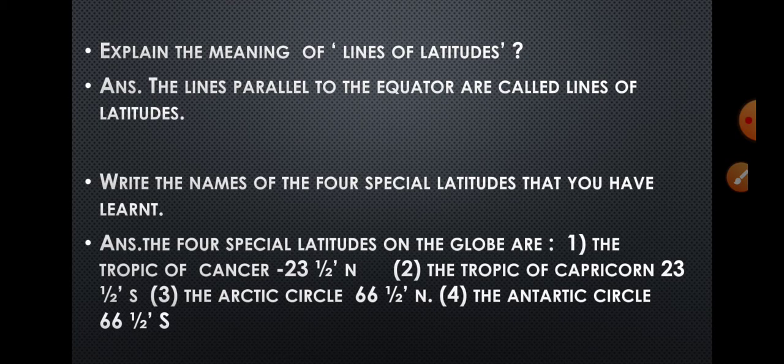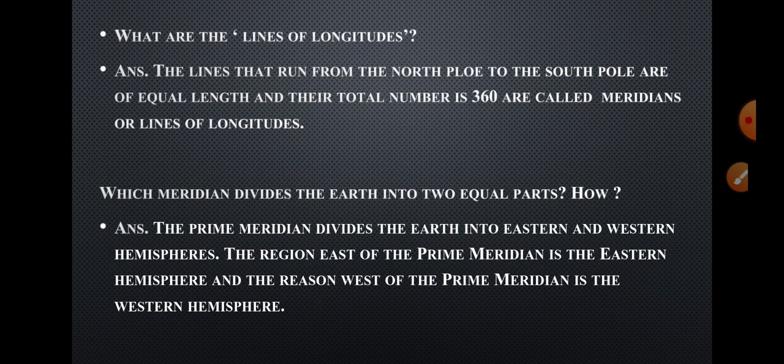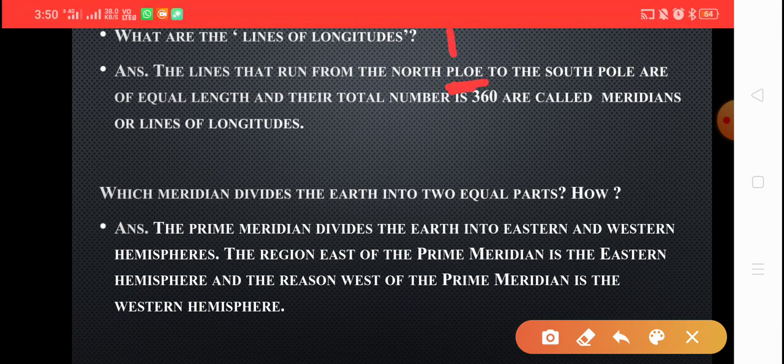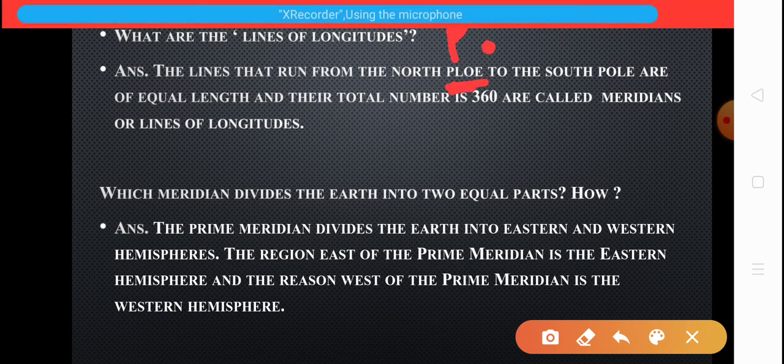Now question number 7. What are the lines of longitude? What do you mean by lines of longitude? The lines that run from the North Pole to the South Pole are of equal length and their total number is 360, are called meridians or lines of longitude. Students, you can correct one spelling, that the North Pole spelling is not correct. Write it Pole.